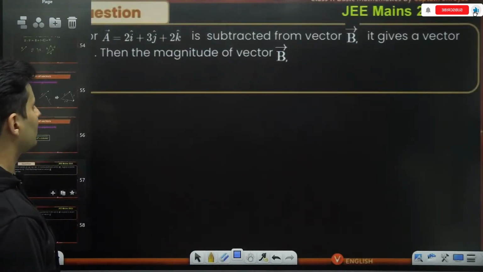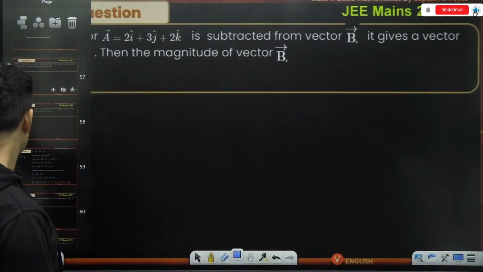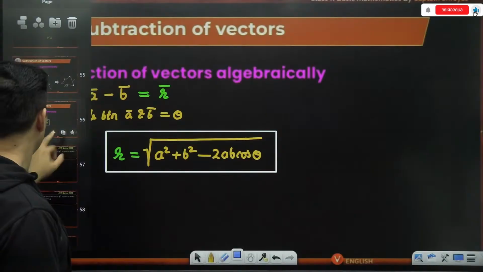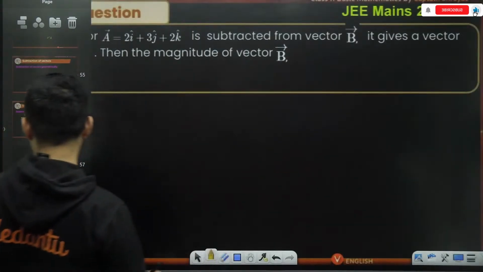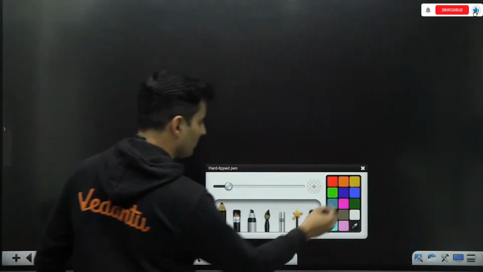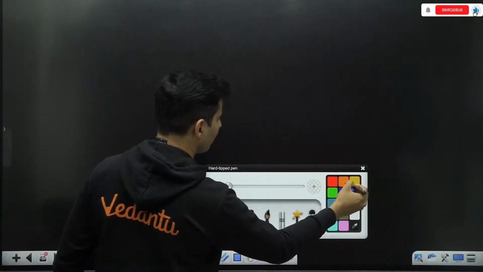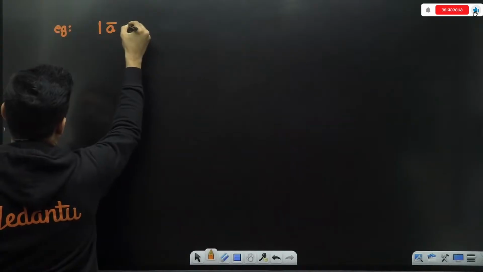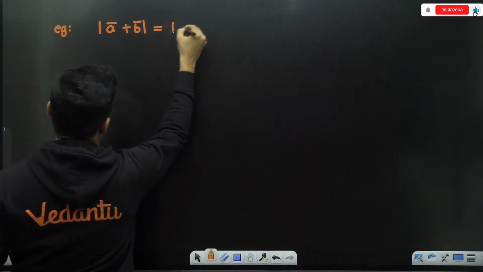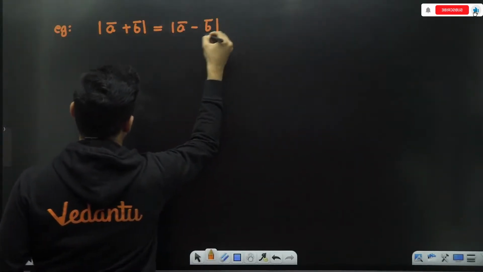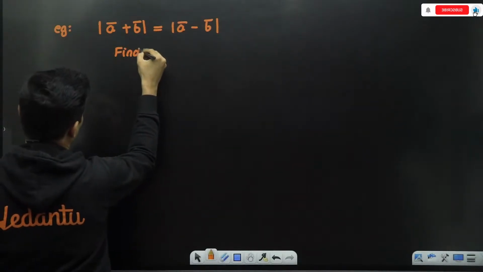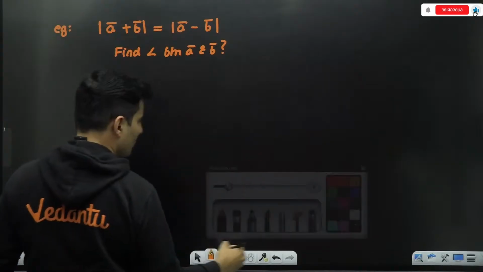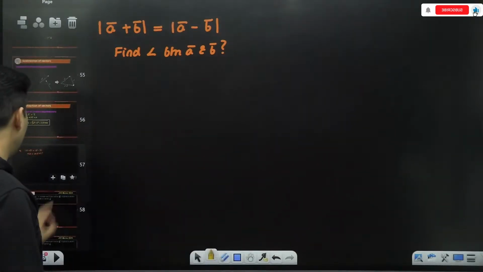First we'll solve a question based on that, and then we'll go to that question, because for that IJK, we need to see one more thing. Imagine I tell you, for example, the magnitude of A vector plus B vector is equal to the magnitude of A vector minus B vector. The question is: find the angle between A vector and B vector.